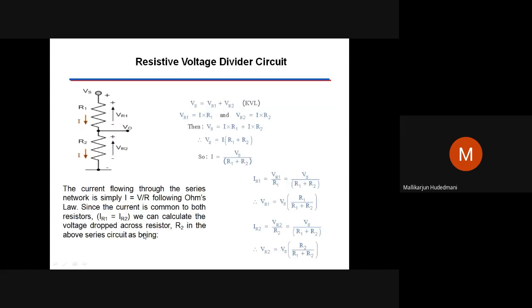Then when it is applied to a resistive circuit, division of voltage and division of current, again I made one more slide for you. Suppose I have 2 resistors in combination. The applied total voltage to the combination is Vs. Voltage across the first one is VR1. Voltage across the second one is VR2. How are VR1 and Vs related? How are VR2 and Vs related? It's called voltage division.